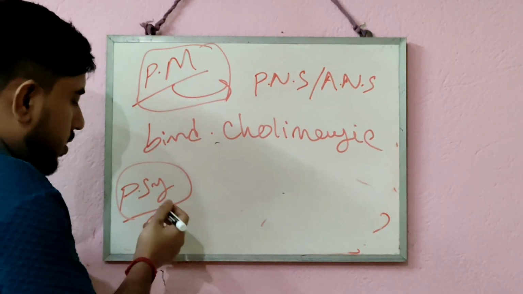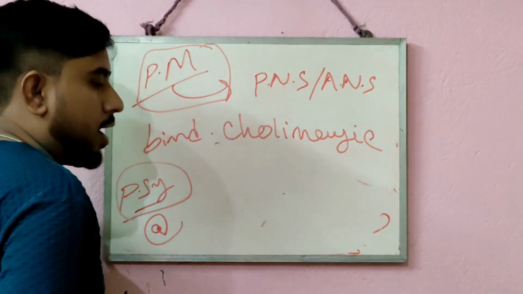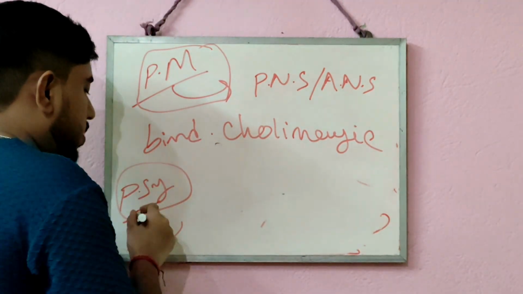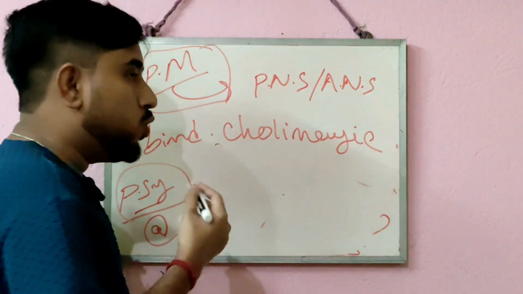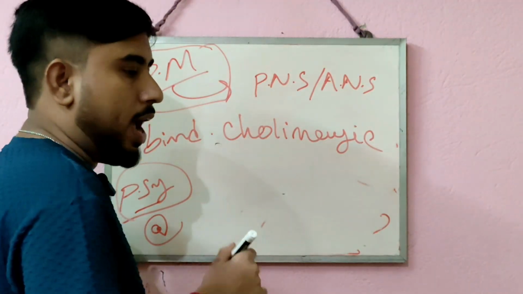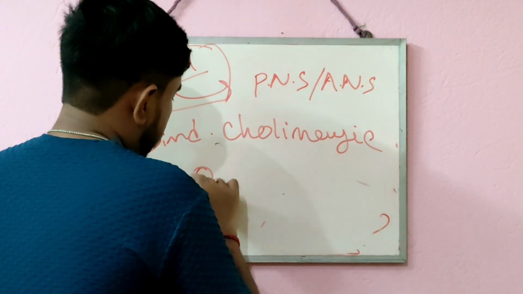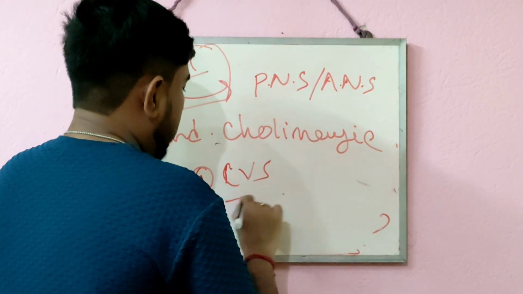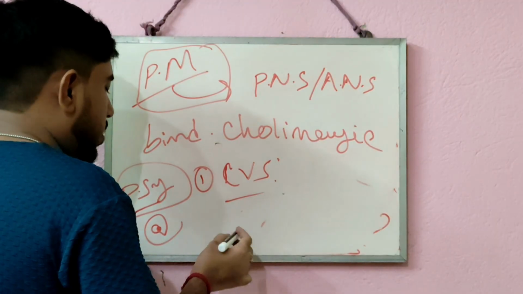So I will discuss again the physiological action of the parasympathetic nervous system. Their physiological action depends on which system or organ they act on. The first one is the CVS, or cardiovascular system, which includes blood vessels, the heart and so on.